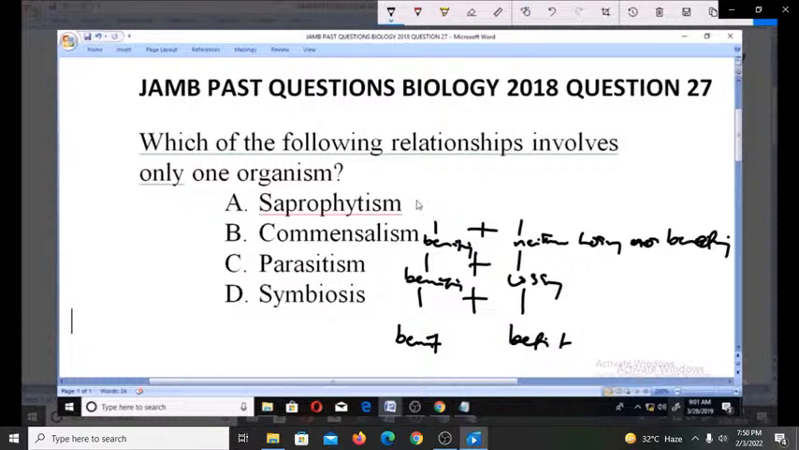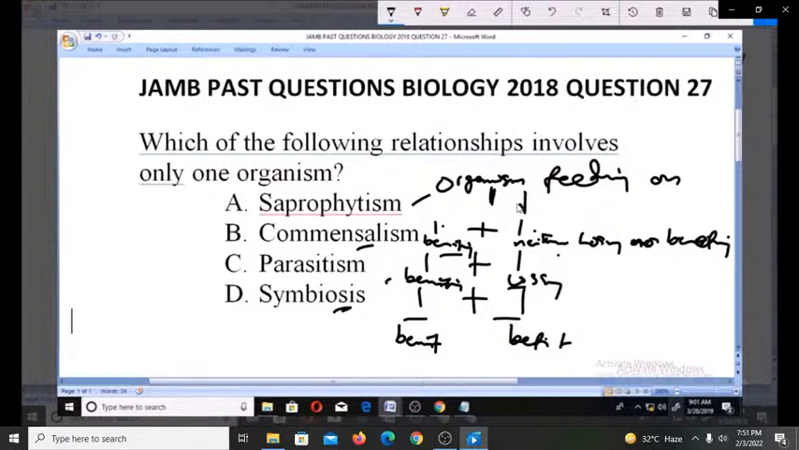Whereas in saprophytism, you have organisms that feed on dead and decaying things. So this one, you're having only one organism involved. This one is normally two. This one is two. This one is two. But in symbiosis, the two organisms are benefiting. In parasitism, one is benefiting, one is losing. In commensalism, one is benefiting, one is neither losing nor benefiting. Whereas in saprophytism, we have organisms feeding on dead and decaying matter.